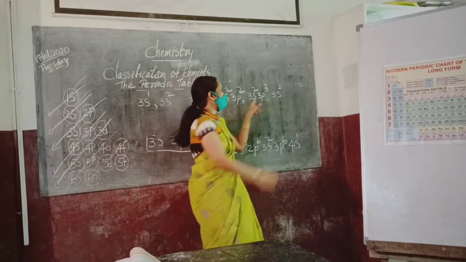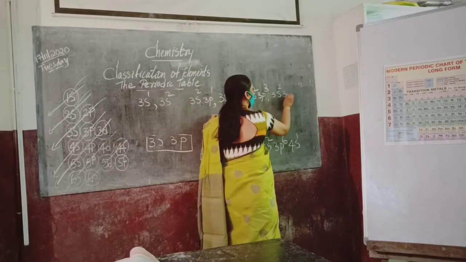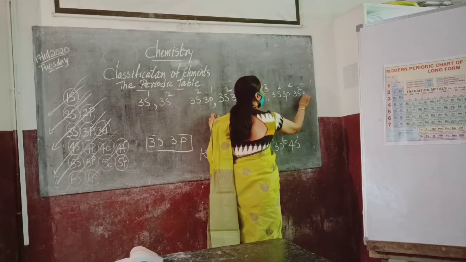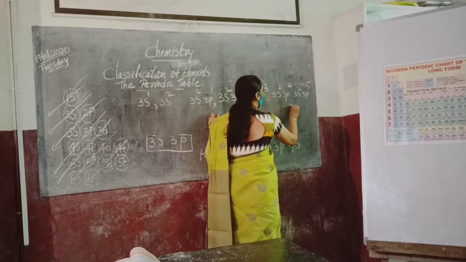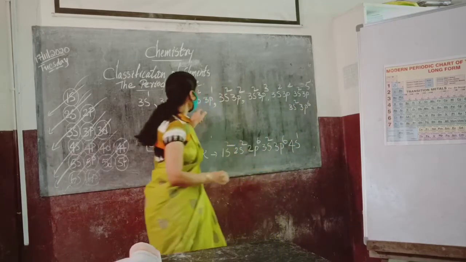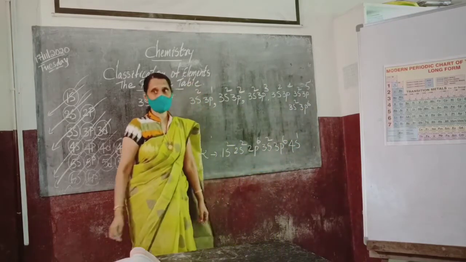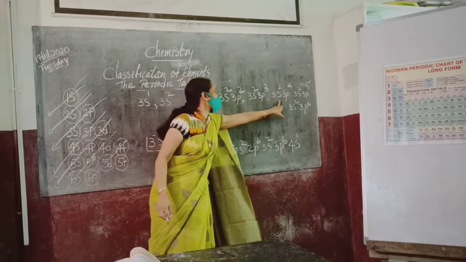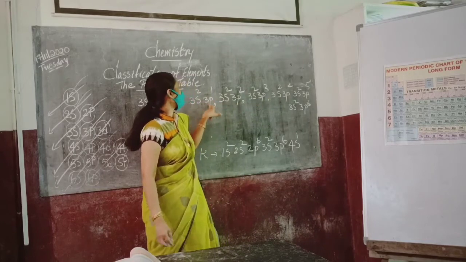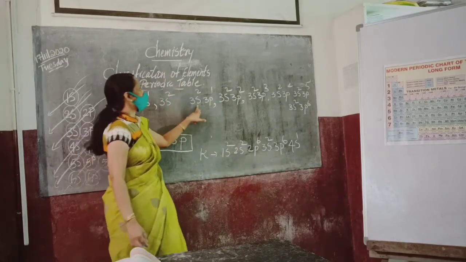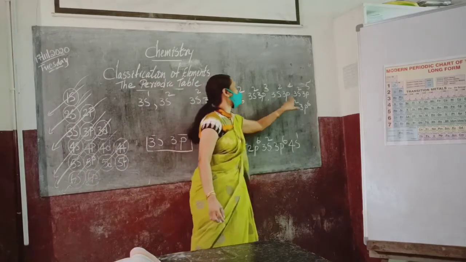Next one 3s2, 3p4, 3s2, 3p5, and 3s2, 3p6. So you tell me how many elements can come in the third period? 1, 2, 3, 4, 5, 6, 7, 8.